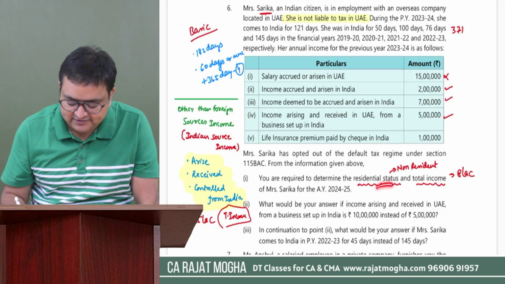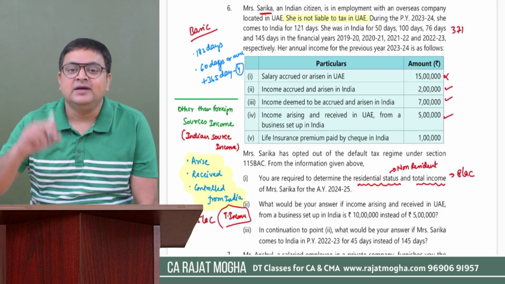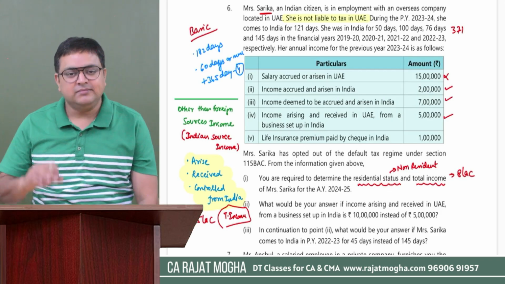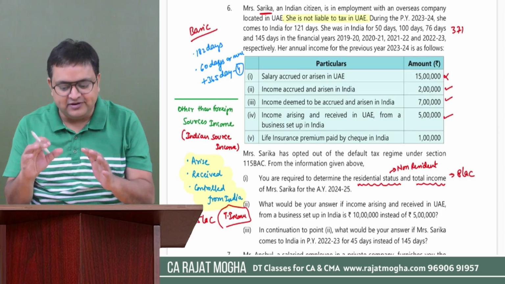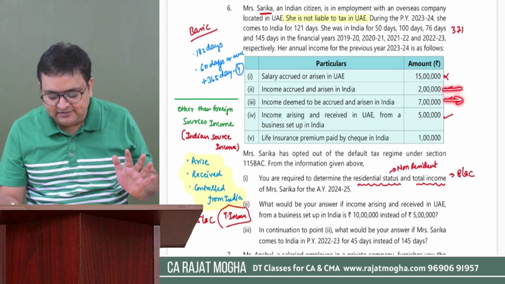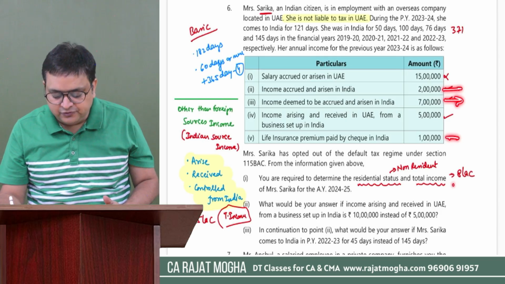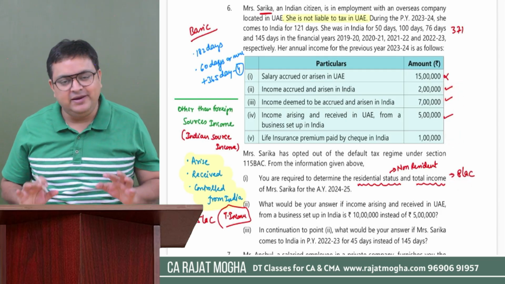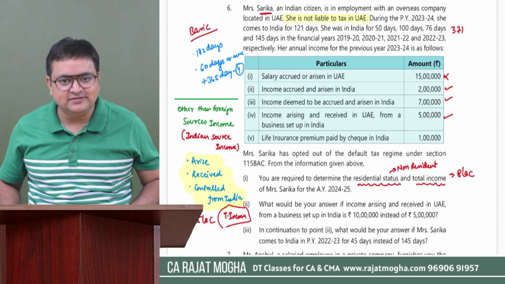So first you have answered this question that she is a non-resident. Then calculate the total income. Considering that she is a non-resident, you can calculate that 2 lakh would be taxable, 7 lakh will only be taxable, and give a deduction of 1 lakh. So you will get 8 lakh rupees. I believe that you got this. You'll be able to answer this, correct?